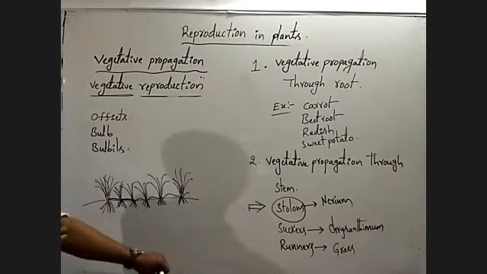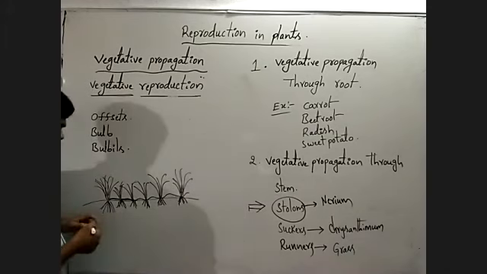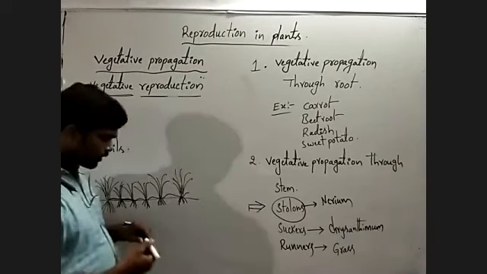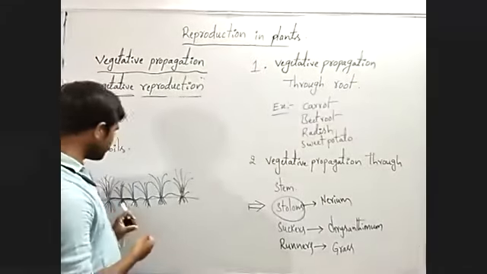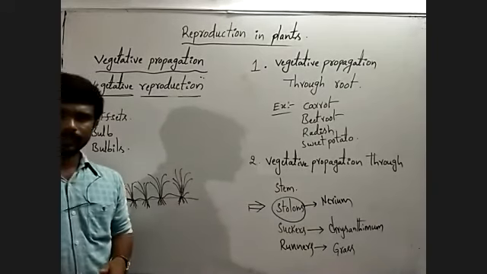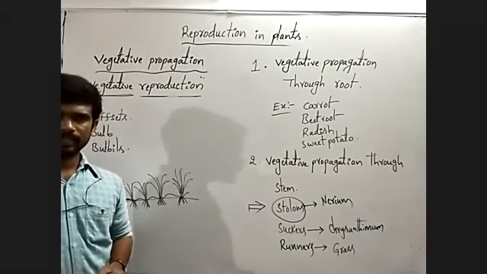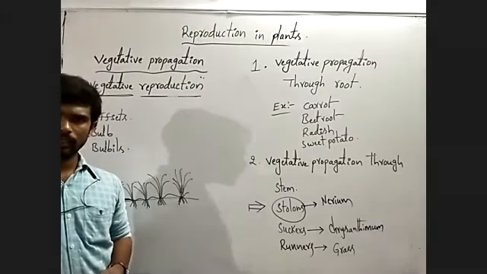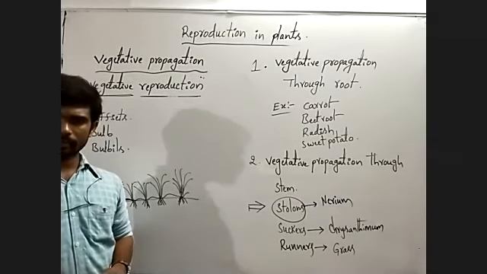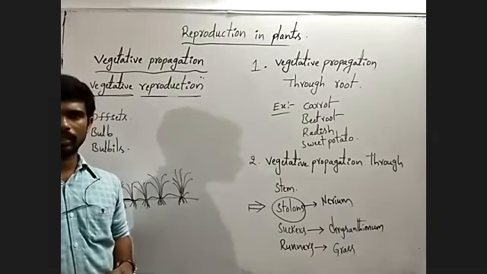Observe carefully. Okay, these are the runners. Runners mean a number of lateral branches are developed and grown horizontally to the soil surface. From the regions attached to the soil, a number of adventitious roots are developed into the soil.